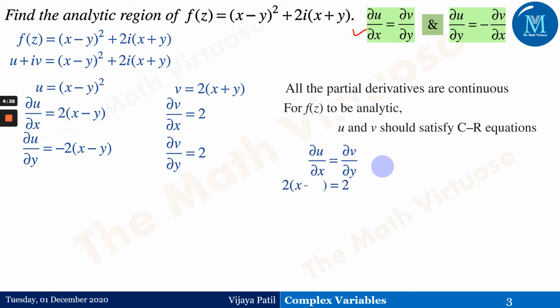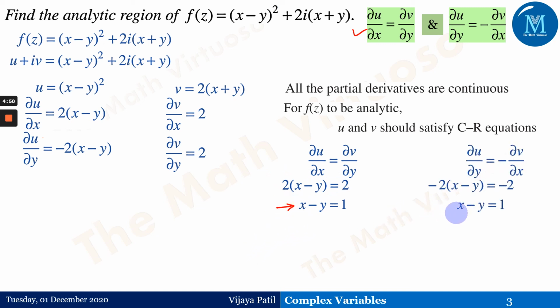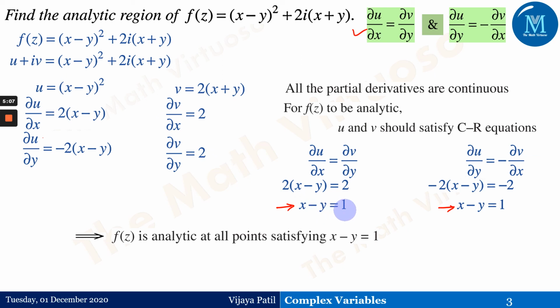If I compare both of them, dou u upon dou x is the same as dou v upon dou y. So I get this as one of the equations, and the other one is this particular thing. If you observe from both of them, I'm going to get one curve, that is x minus y is equal to 1, which is a straight line, right? If it is a straight line, then this is nothing but my analytic region. Both the equations are giving me the same equation, a straight line x minus y is equal to 1, and therefore hence the analytic region for this particular line is x minus y is equal to 1.